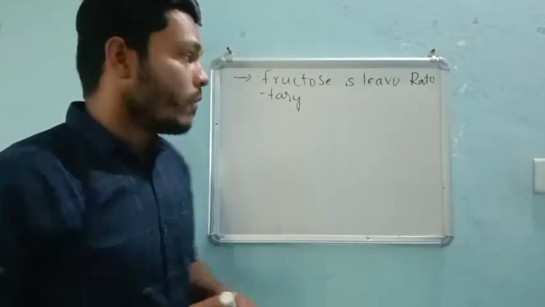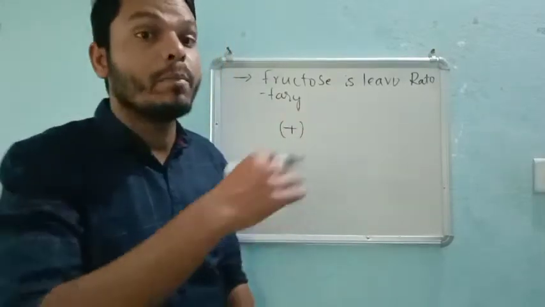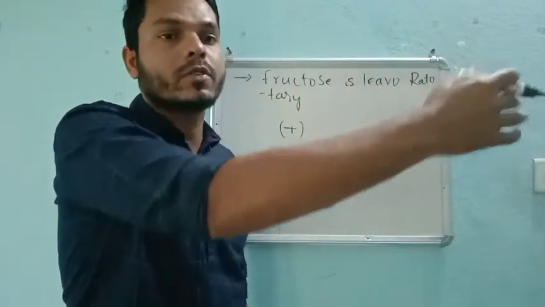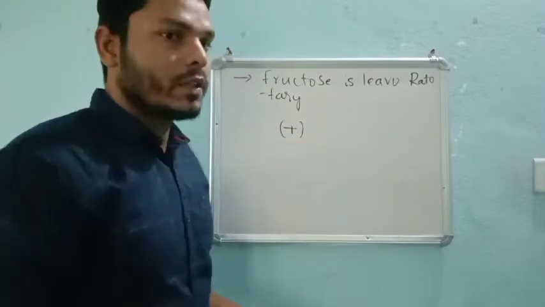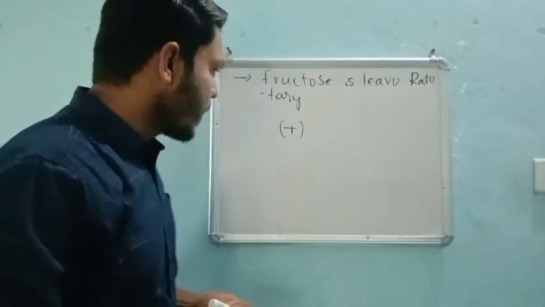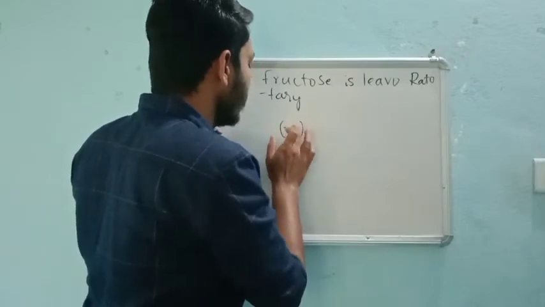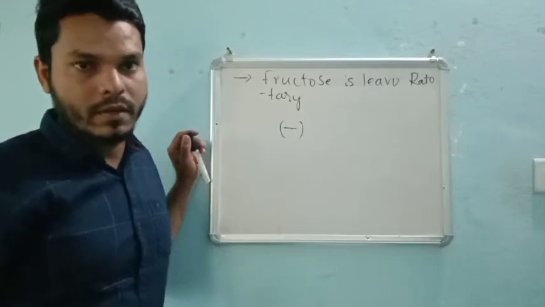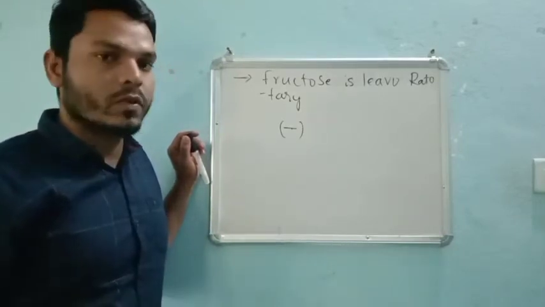So that's why we represent it with the positive sign, D plus glucose, right? Levo means L plus glucose, like this. But here the case is different with fructose. That's why we represent fructose with the negative sign, D minus, we say.